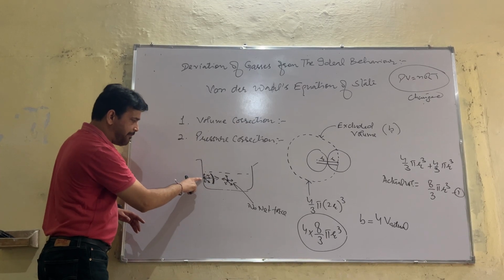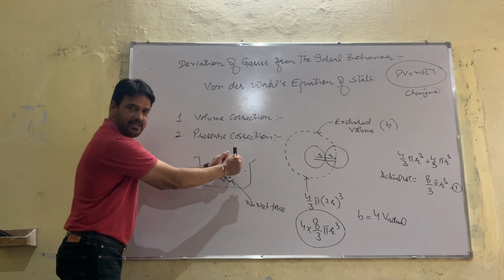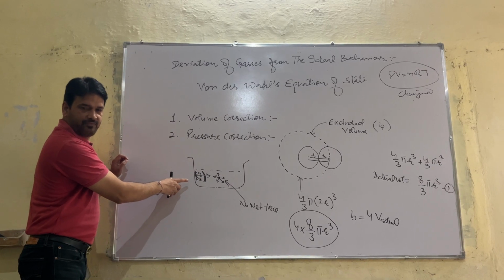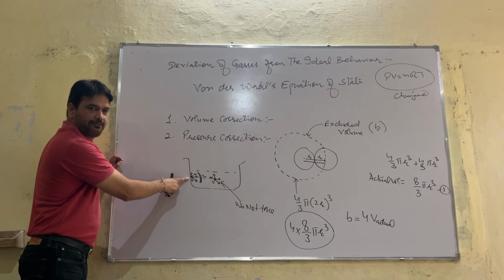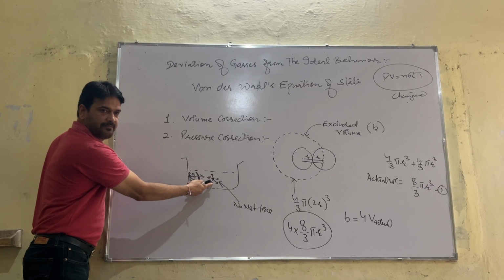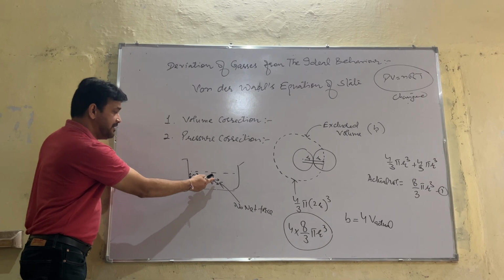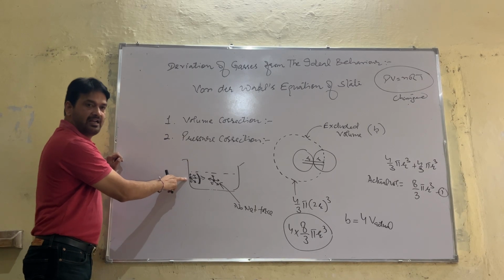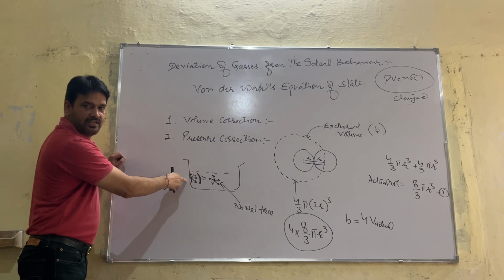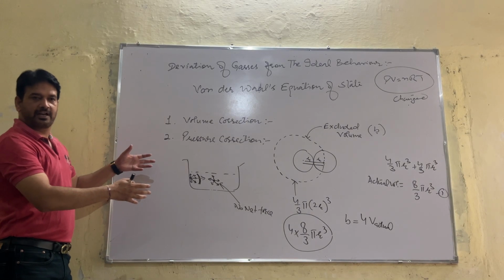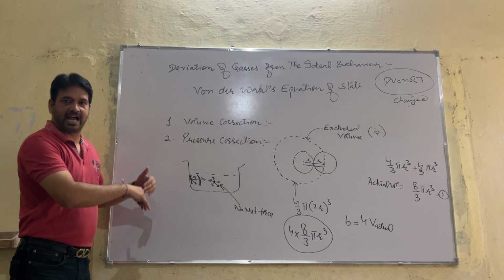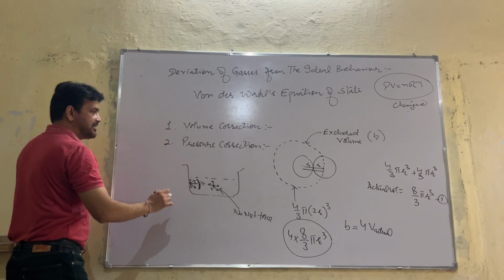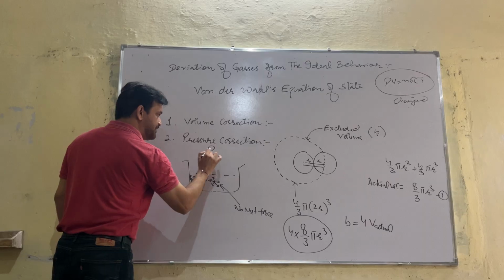But when they are about to strike, they are attracted inward, and they cannot strike with those greater forces. So the pressure is reported to be lesser than the exact pressure. It means in pressure correction we have to add something.